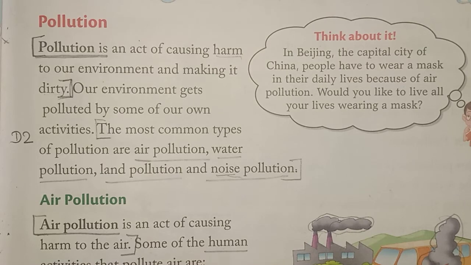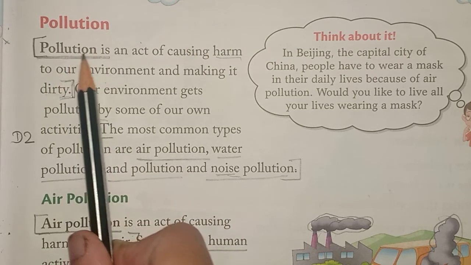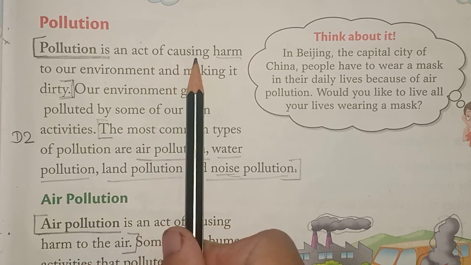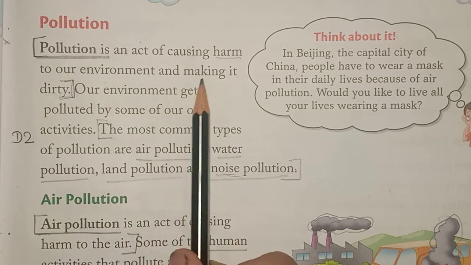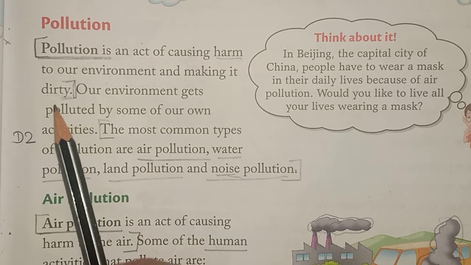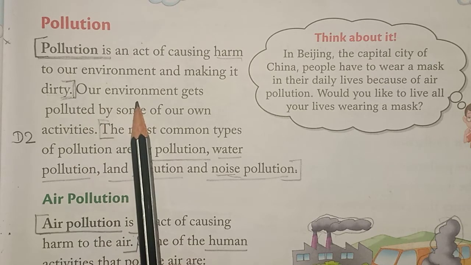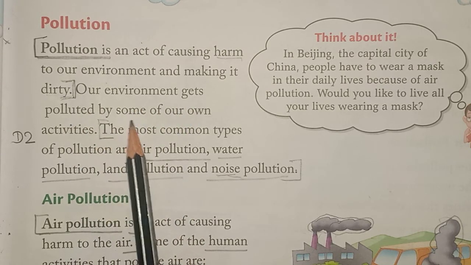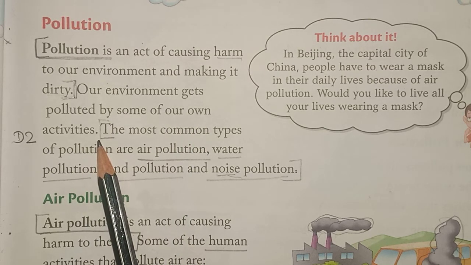Our next topic is pollution. Now, what is the meaning of pollution? Pollution is an act of causing harm to our environment and making it dirty. See, when we add some dirty things to our environment, it pollutes our environment. Our environment gets polluted by some of our own activities. Yes, we are responsible for making pollution.